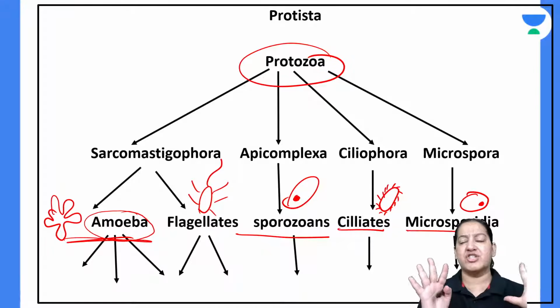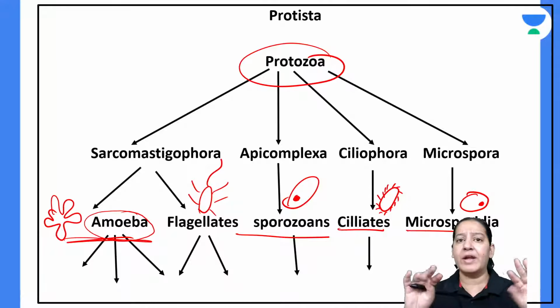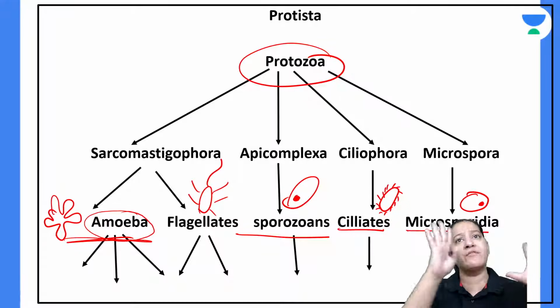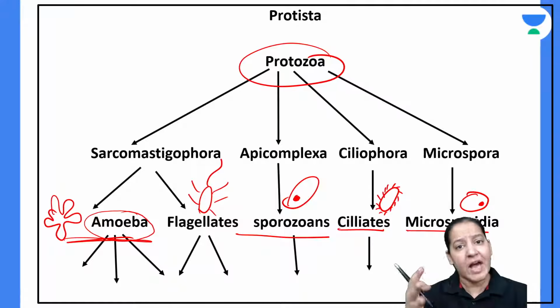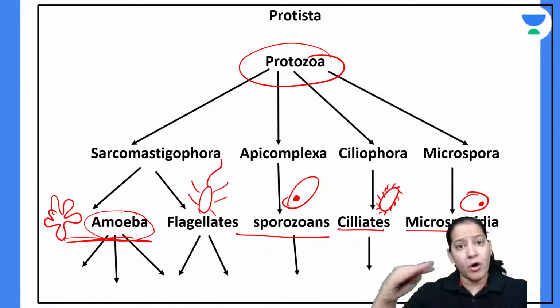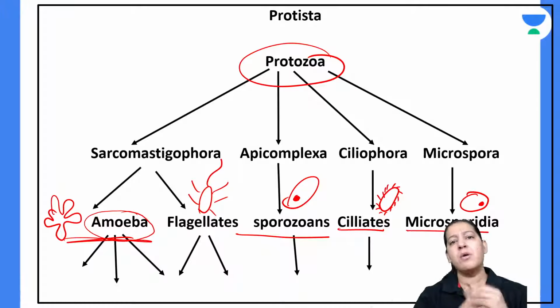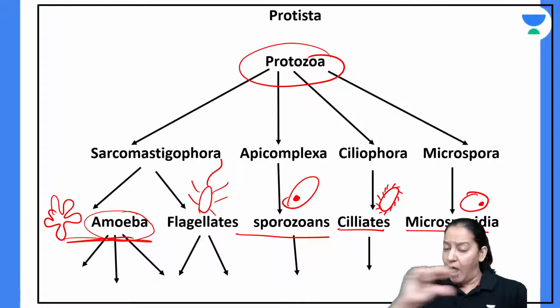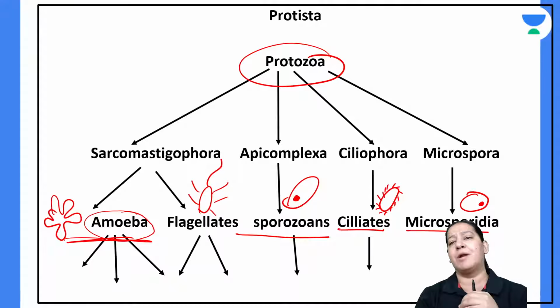First learn the classification, so that if I give you any mnemonic now, you will understand which category this parasite is coming from. Students don't even have the concept of whether this parasite is a protozoa or a metazoa. You should divide which are protozoa, which are metazoa, which are unicellular, which are multicellular. In the protozoa, out of the 5, which category does the parasite belong to?